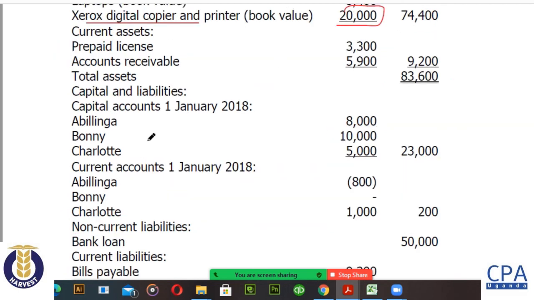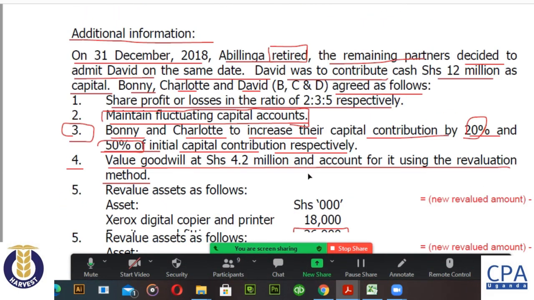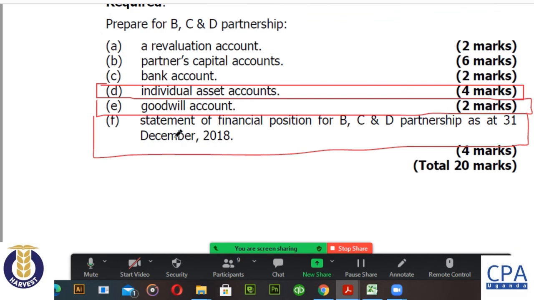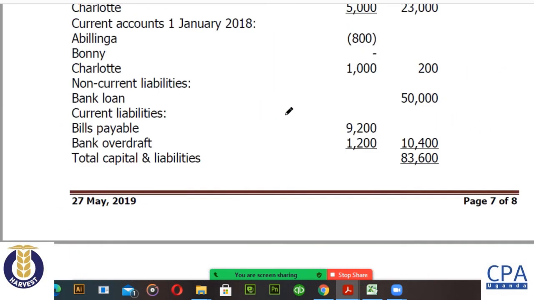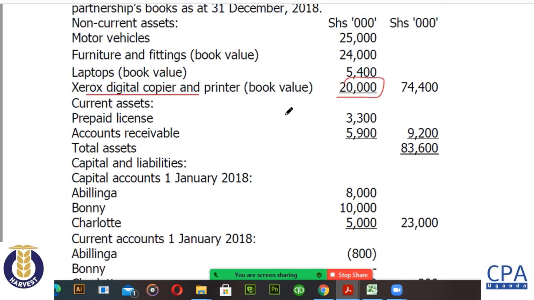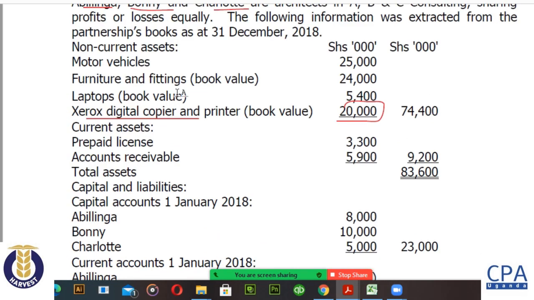I'm saying this other part F, statement of financial position. For the individual asset account, these are easy because we already have the journal entries. The goodwill, we only have 4.2. You show the Xerox, the furniture and fittings and motor vehicle. Because the laptop has been taken, it will no longer be there. So redraft the statement of financial position just the way it is here.